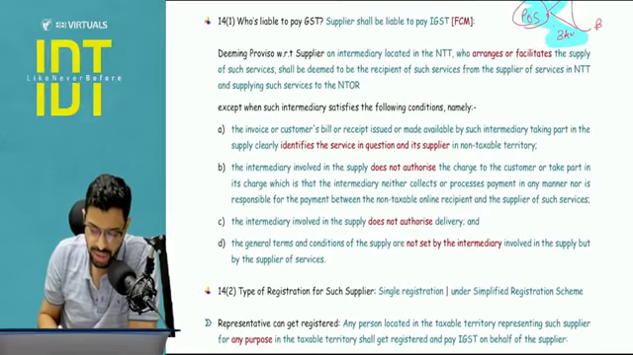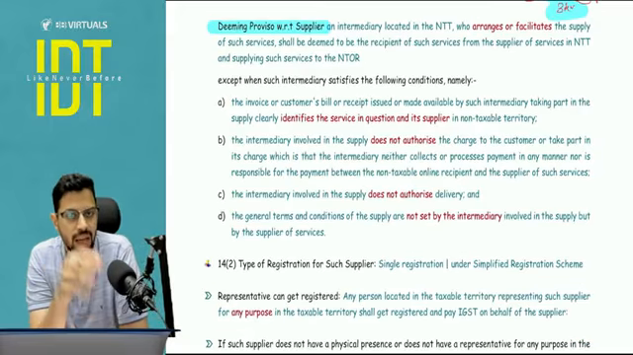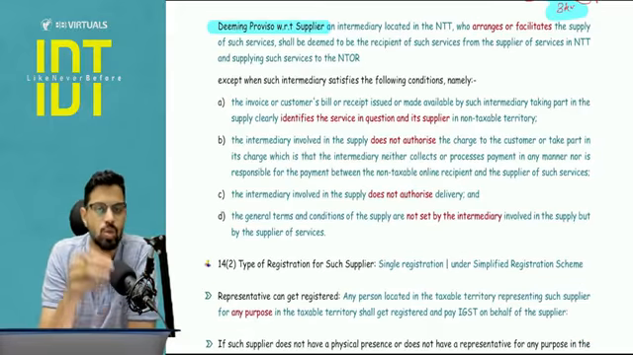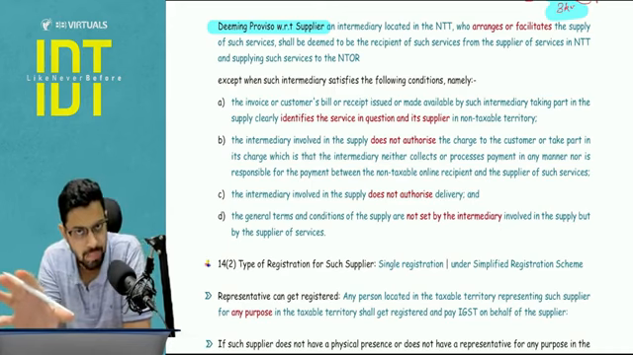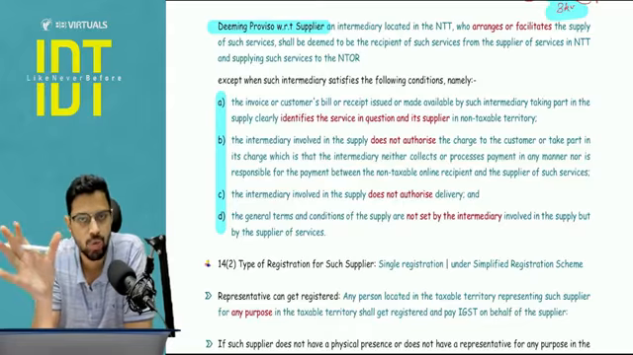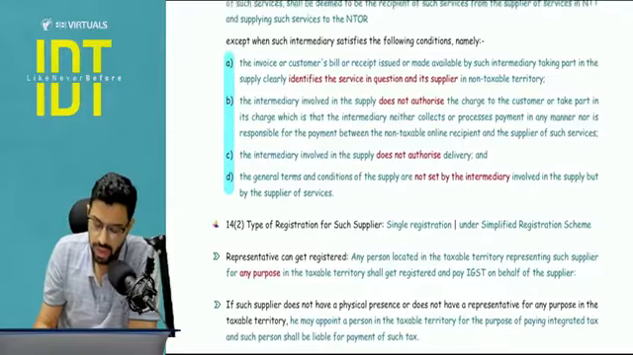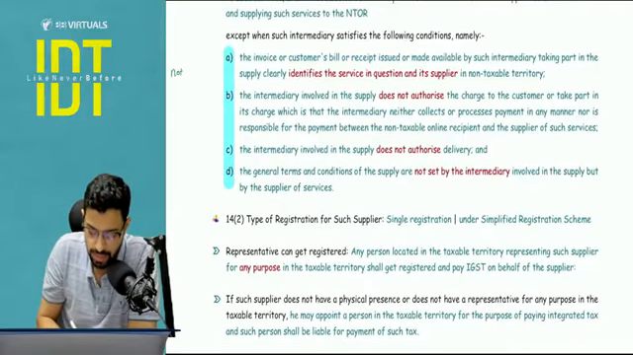Now here there is one extension, there is a deeming provision. The intermediary who is arranging this OIDAR service is being termed as a supplier. So basically he is deemed as a supplier because the government wants to fix the responsibility on him, unless he satisfies 4 conditions. If he satisfies all the 4 conditions, then the intermediary will not be considered as a deemed supplier.